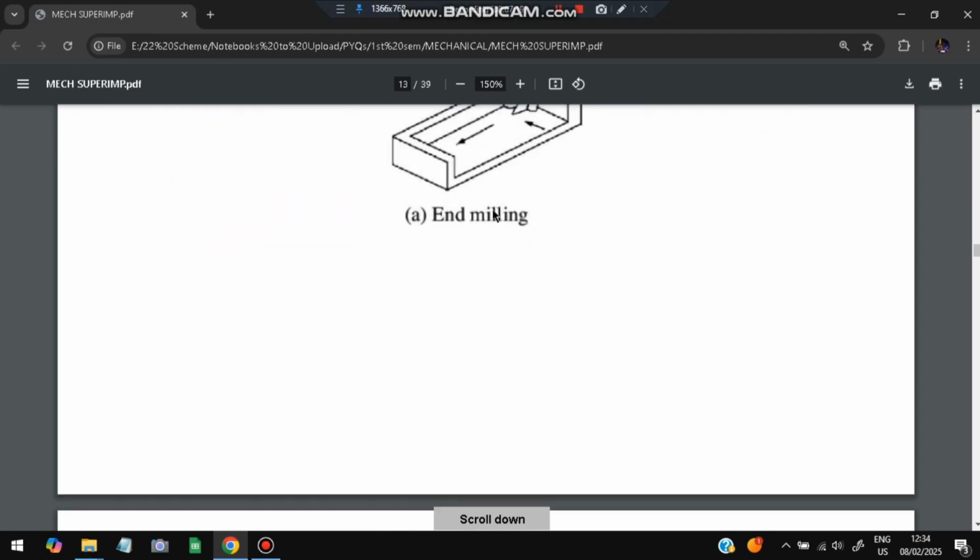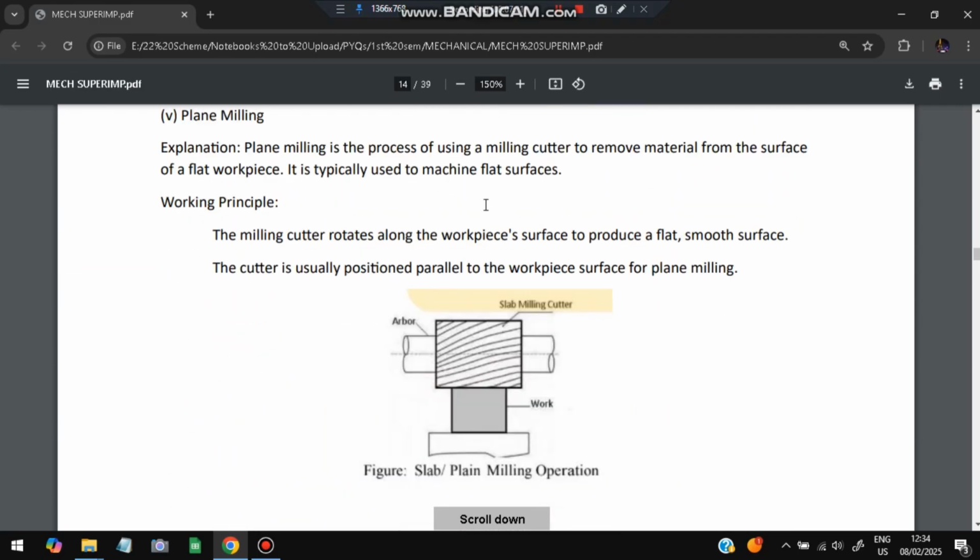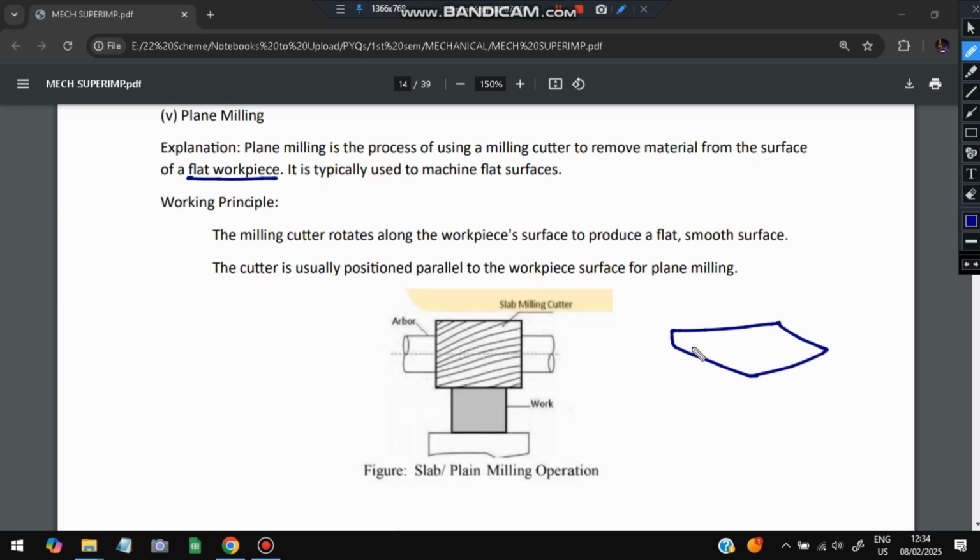Next one is plane milling. It will use a milling cutter on flat surfaces. It will be working on flat surfaces. If this material is present here and I want to do plane milling on this, it will make it finer and smoother. That is what is called plane milling.